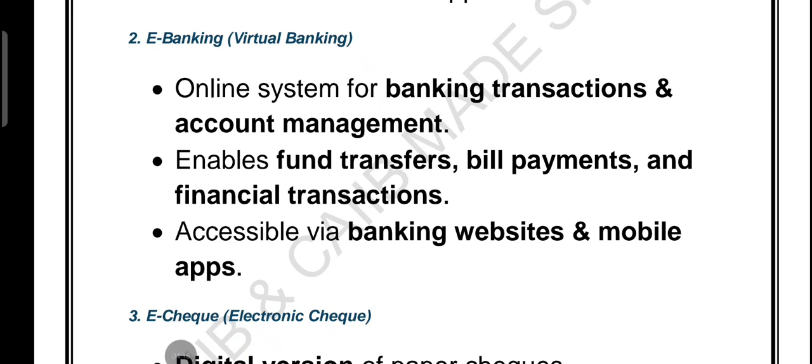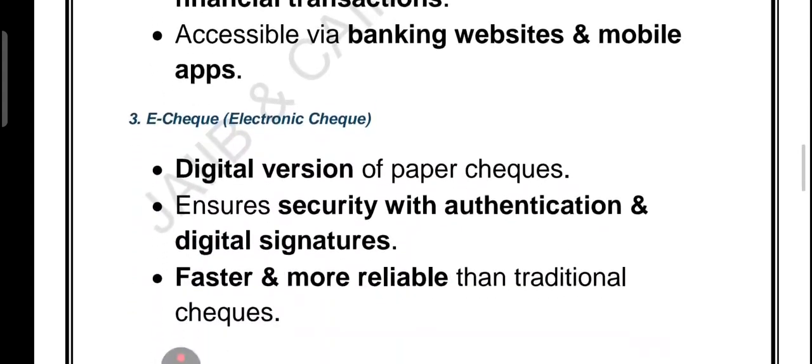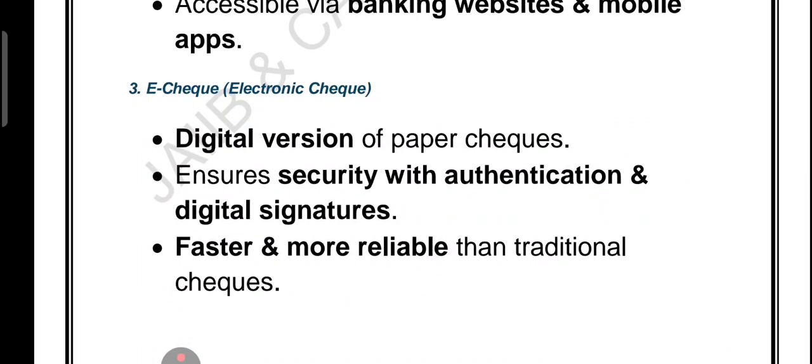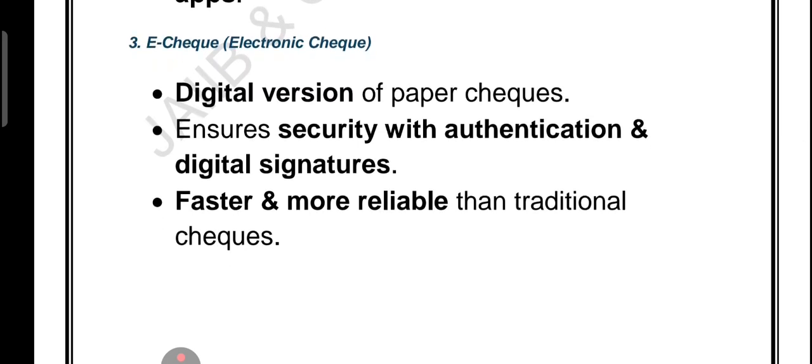So friends, I hope e-banking is clear. You can do anything, transfer money, check balance, pay bills and handle transactions using e-banking. Next we have the e-check. E-check is called electronic check. Just like a paper check but smarter and safer. It works online. It follows the same law. It comes with extra protection like authentication as well as the digital signature to make your money stay secure.